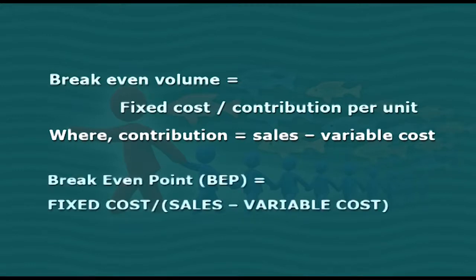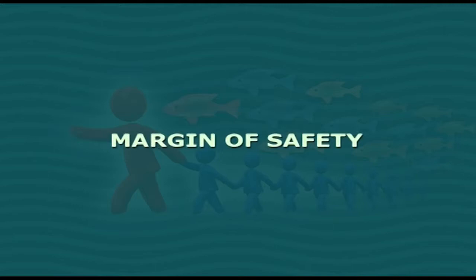So, if we want to derive it in totality, break-even point is equal to fixed cost divided by sales minus variable cost.